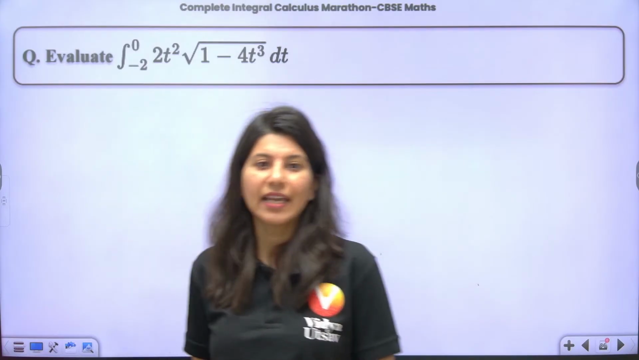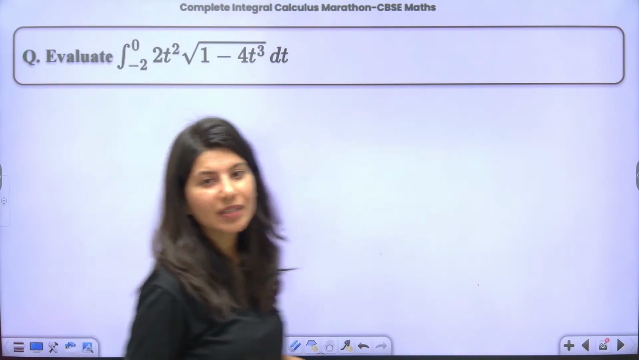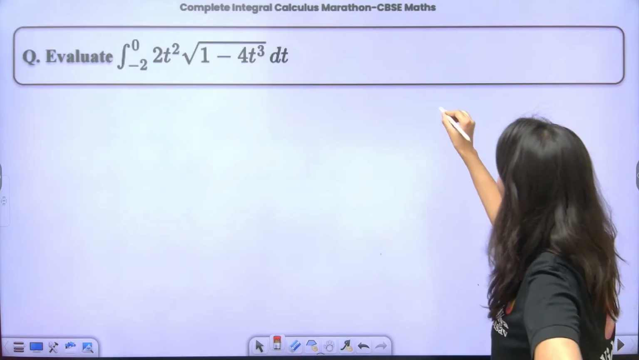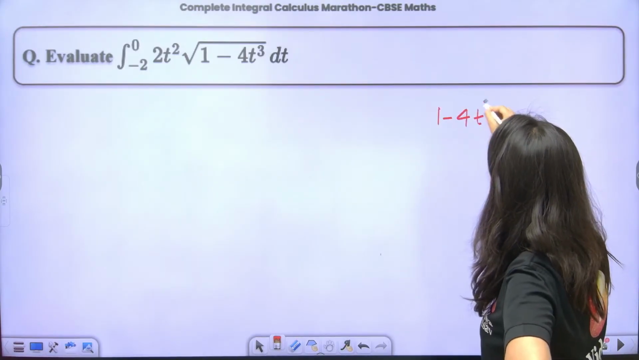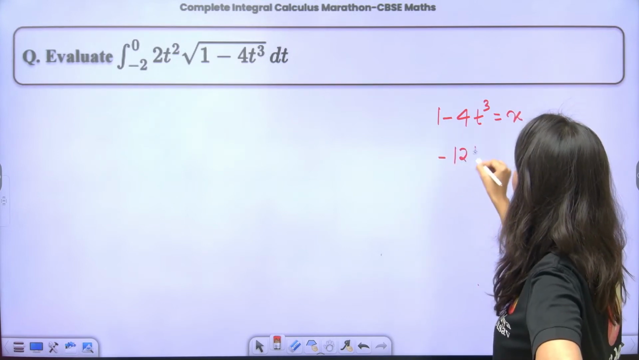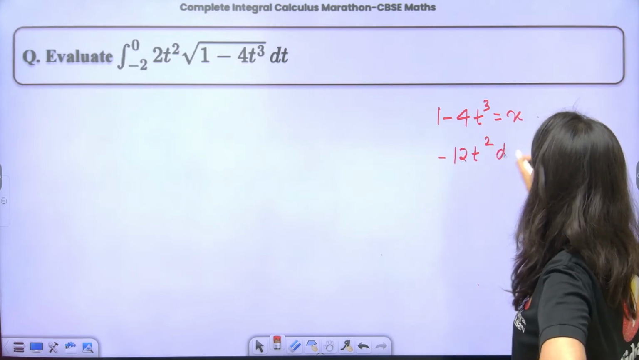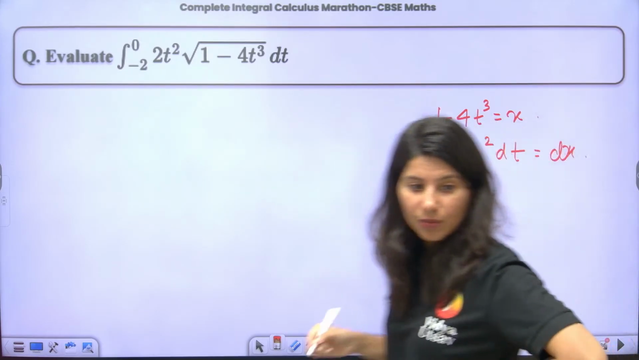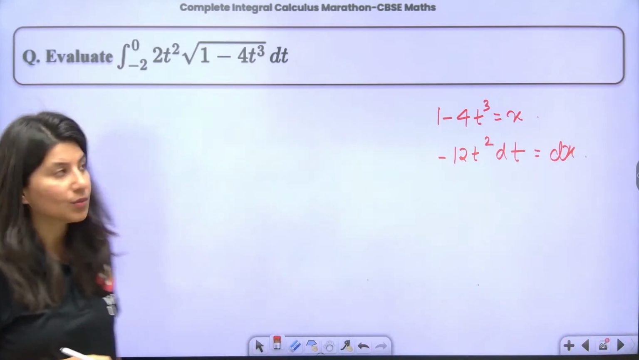Let's see. Again, now what should I substitute? Can anybody tell me? I should substitute, I think, 1 minus 4t cube is equals to x. So minus 12t square dt is equals to dx. Yes or no?